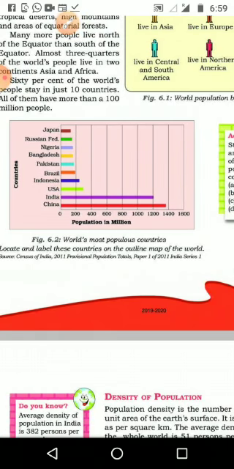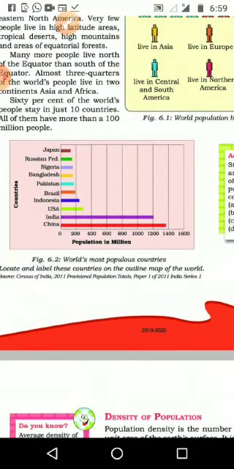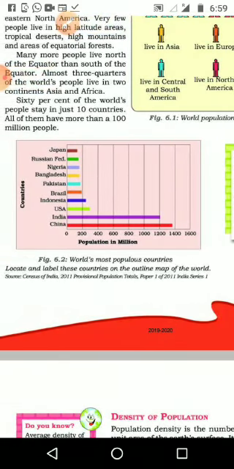China is first, then India, then USA, then Indonesia, then Brazil, Pakistan, Bangladesh, Nigeria, Russian Federation and Japan. Of these, China, India, Indonesia, Pakistan, Bangladesh and Japan are 6 countries from the Asian continent, then USA and Brazil from the American continents, then Nigeria from the African continent, then the Russian Federation from the European continent. We have representation from all continents, but the maximum is 6 countries from Asia.